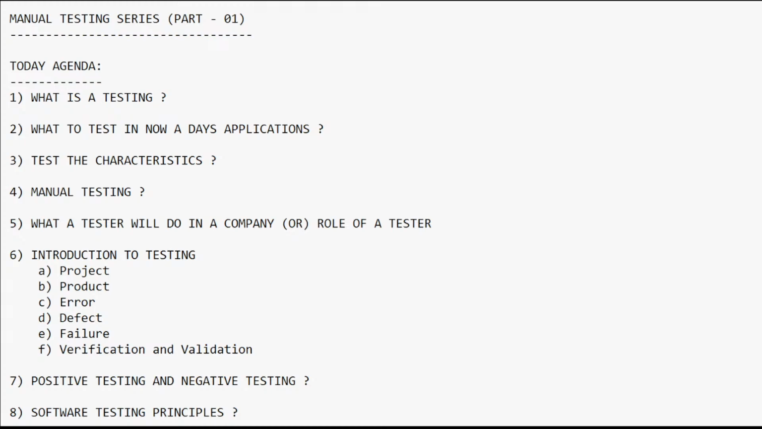So these are the different characteristics where we are going to test on a particular application. Okay, so then coming to the next agenda here, what is manual testing? Okay, what is manual testing here?